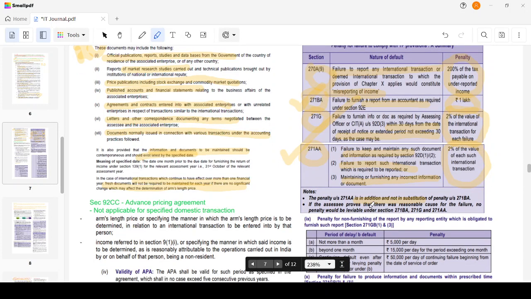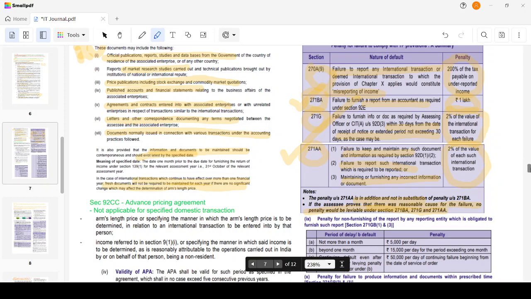If the assessee proves that there was a reasonable cause for the failure, no penalty will be leviable. If there is a reasonable cause, like some market crash happened or a fire accident happened in the last 15 days, then it is a reasonable cause for failure. Then I have also submitted within the next 10 days, once I get the records. Then I have a reasonable cause for failure, right? So then the penalty will not be levied.